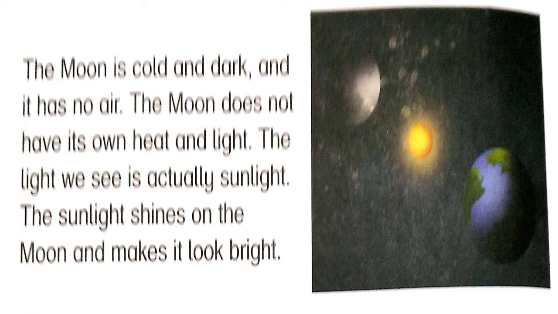The moon does not have its own heat and light. As you know that the sun has the light and the moon has no light, so the moon has no heat. Then can you even think how can you see the moon at night if there is no light of moon? Yes, we can see the moon at night because of sun, because sun has a light and throws its light on the moon, so we can see the light of the moon as well.